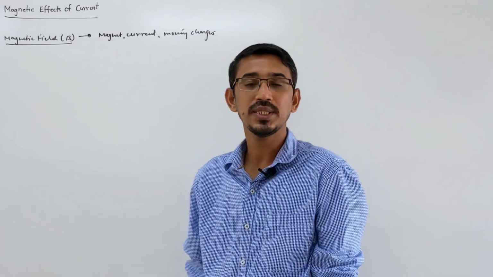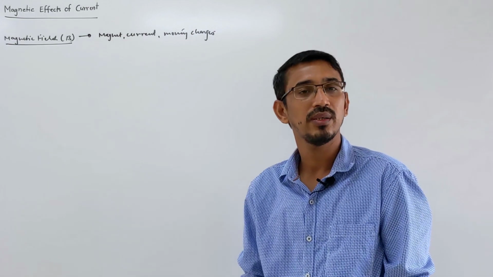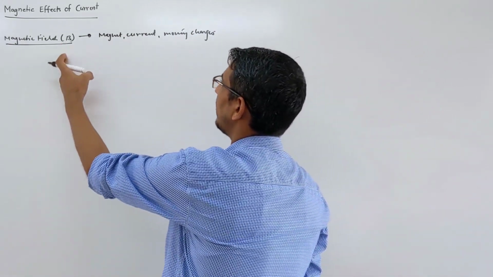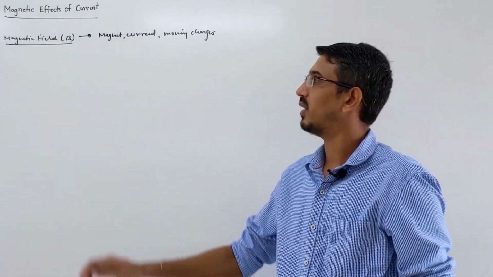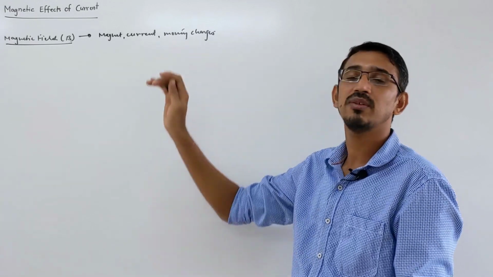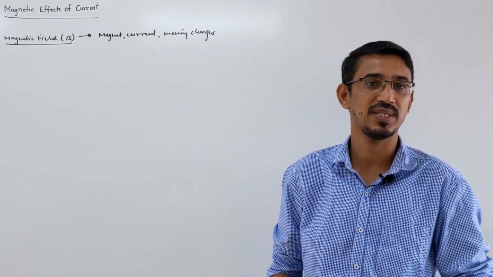So what is a magnetic field? It is the space around a magnet, or a current carrying wire or coil, or some moving charge, where the magnetic field or magnetic force can be experienced.